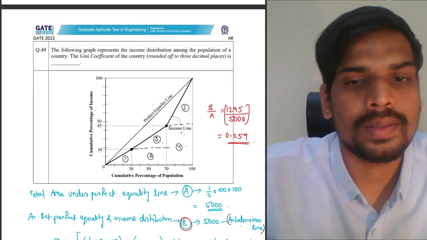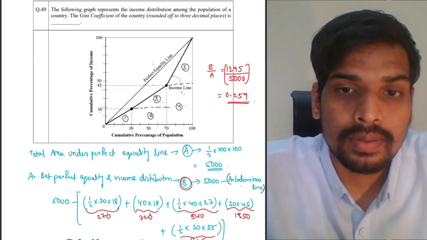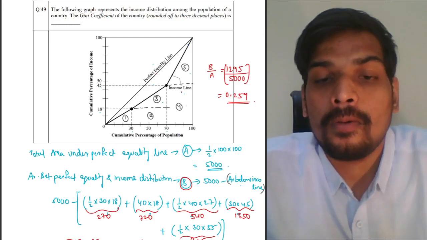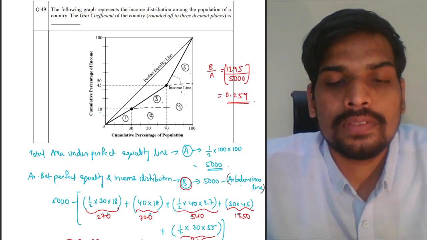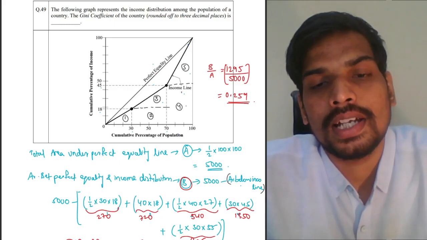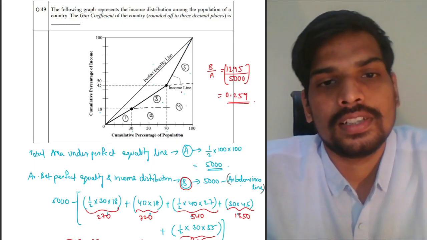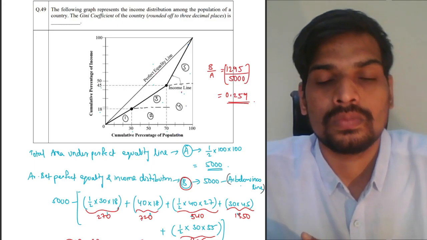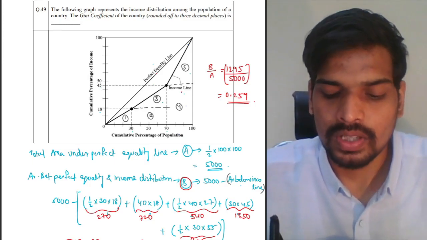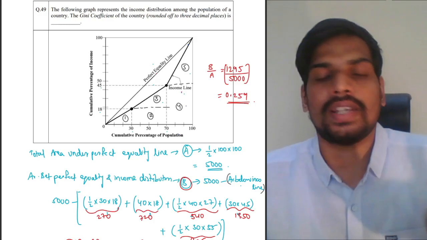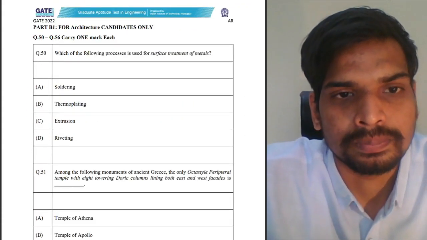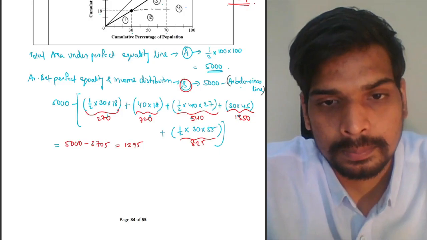So it's simple. From the graph, find out the area between the perfect equality line and the income line, expressed as a fraction of the area below the perfect equality line. Now, when there is perfect equality and there is no gap between the income line and the perfect equality line, then the Gini coefficient will be 0 for that country. 0 Gini coefficient is perfect equality, no income inequality at all. So income inequality divided by the perfect equality area, that is the Gini coefficient. 0.259 is the answer for this question. So that was the common part.